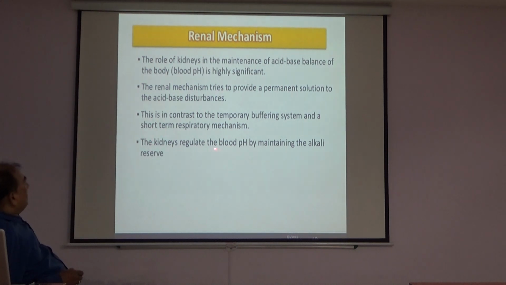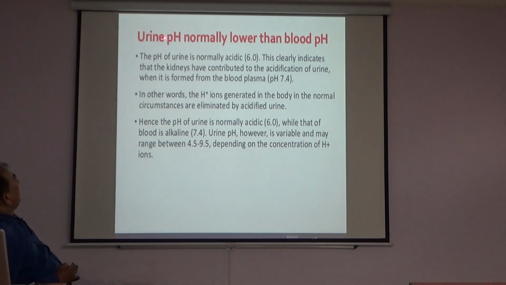The kidney regulates the blood pH by maintaining the alkali reserve. Urine pH is normally lower than blood pH. So always remember, urine pH is always lower than the blood pH. The pH of urine is 6 and the pH of blood is 7.4. So it is much less than blood pH. The pH of urine is normally acidic, that is 6.